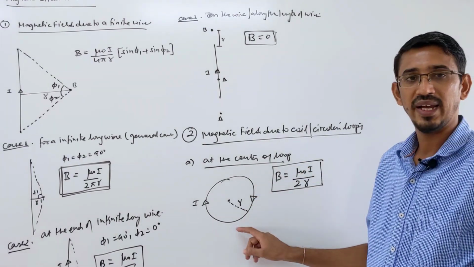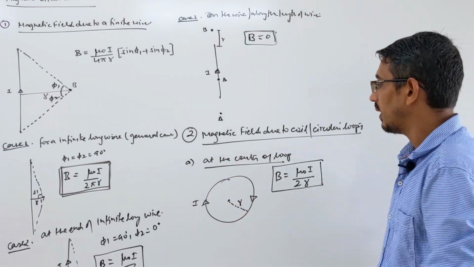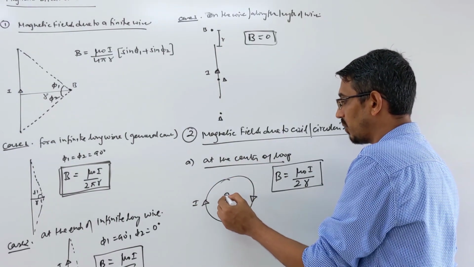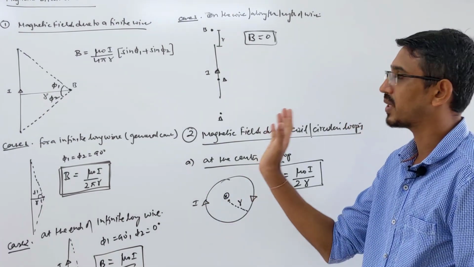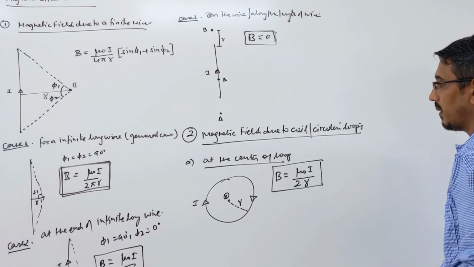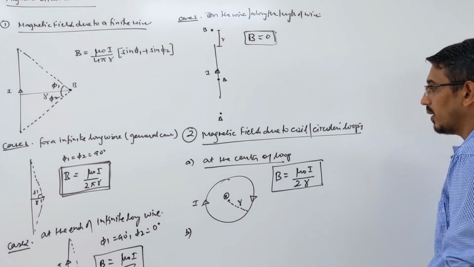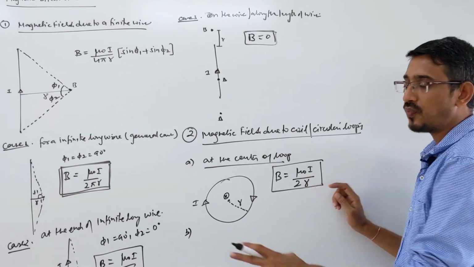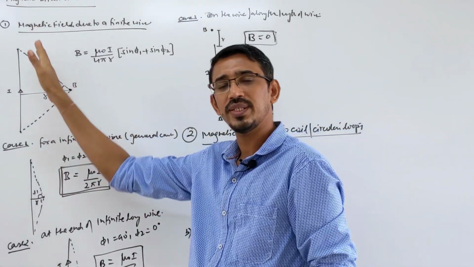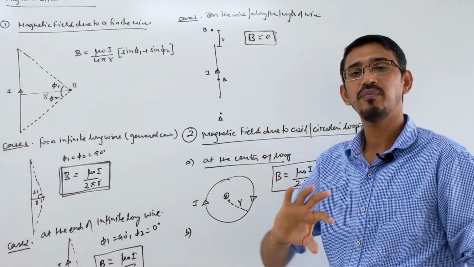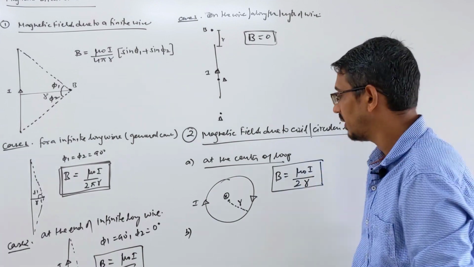This is the magnetic field at the center of a circular loop when current I is flowing in the loop. If the current is flowing this way, then the field will obviously be inward, a cross field, for a clockwise current. You can use your right hand rule. Now look here, small cases. In wires we generally have one wire given, but in a loop we can have a number of turns. There may be 1 turn, 10 turns, 100 turns.